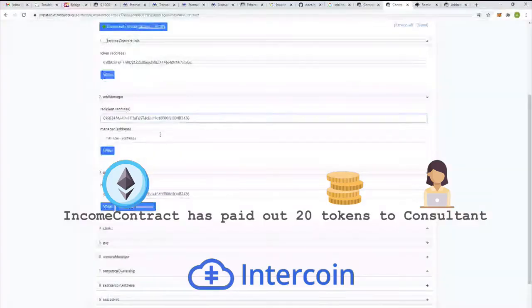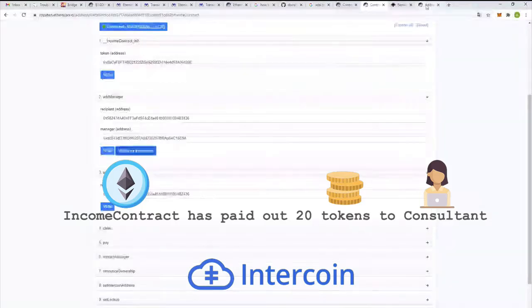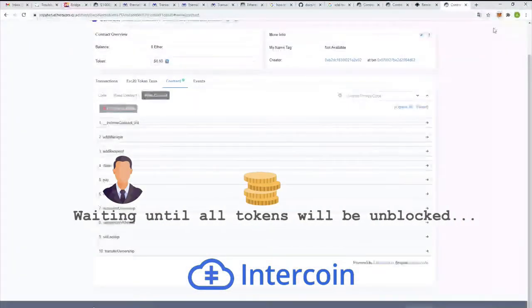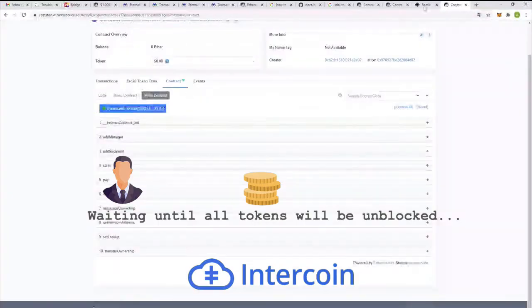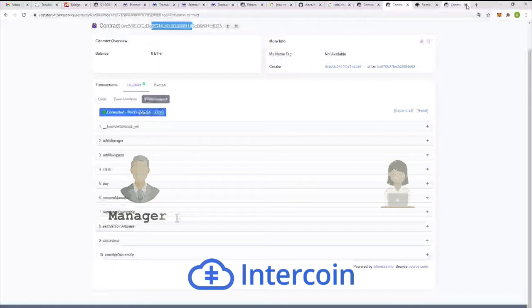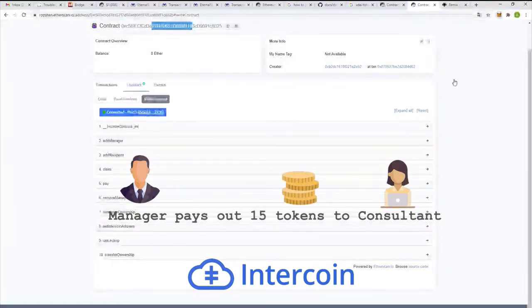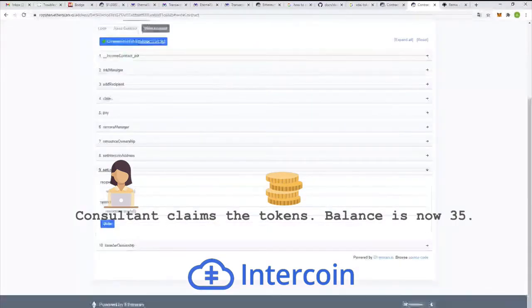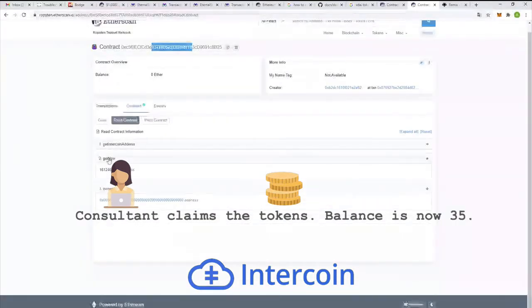All right, here we go. The income contract is now paid out 20 tokens to the consultant. Now the manager is waiting until other tokens will be unblocked. If they try to use it now, they'll get an error. And now they can finally pay out 15 more tokens to the consultant. The consultant claims those tokens into their wallet, making their balance 35 tokens.